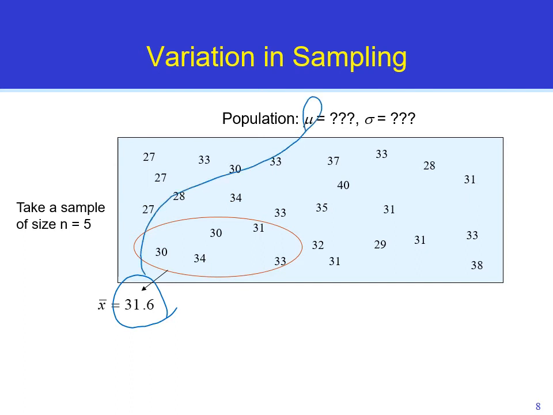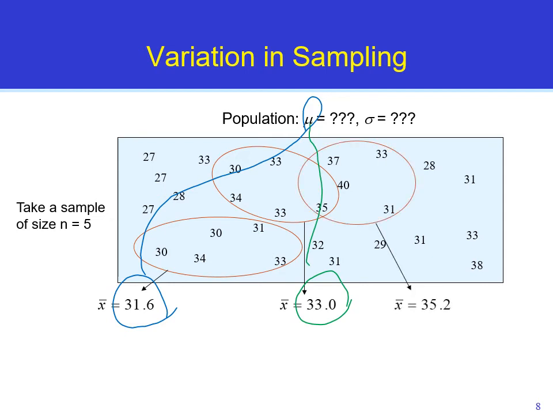Or we could take these 5 numbers as our sample. The average of this sample would be 33. So 33 is our estimation of mu. Or we could have taken these 5 numbers as our sample. The average of this sample is 35.2. So this is another estimation. As you see here, the estimation or the sample varies.